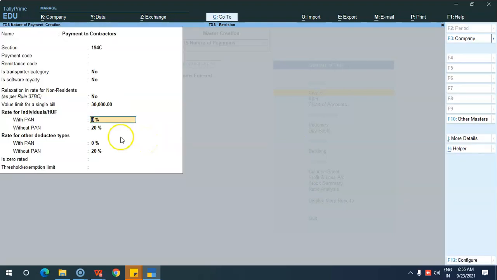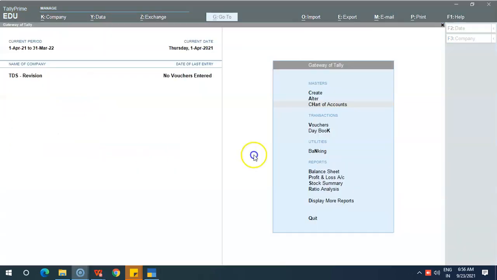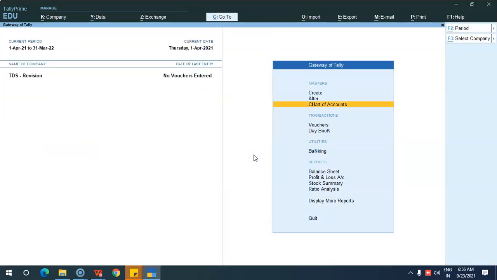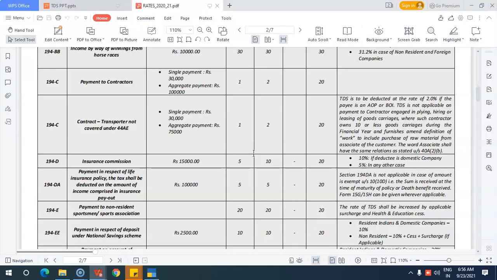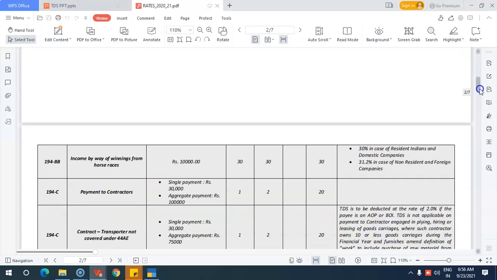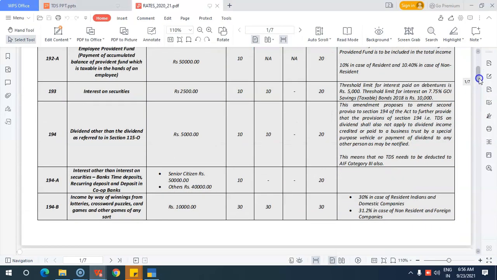Next, for an individual it is 1%, and for other types of deductee other than individuals, it is 2%. The single bill threshold limit we have given over here, and the major exemption limit is 1 lakh. So I have given it here. So this is the payment to contractors. It's done. Whatever the nature of payments you are making, you can create it through the rate chart. You can refer to the rate chart and create it.